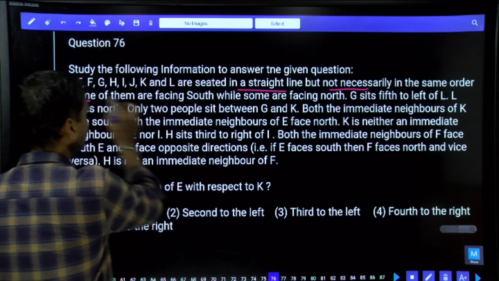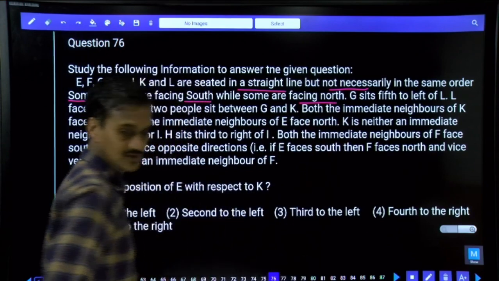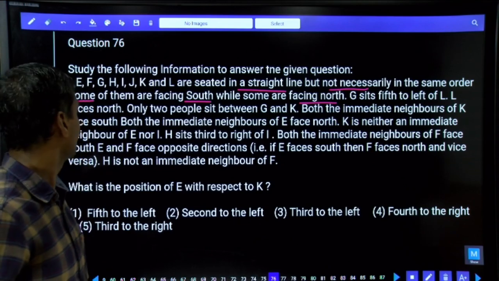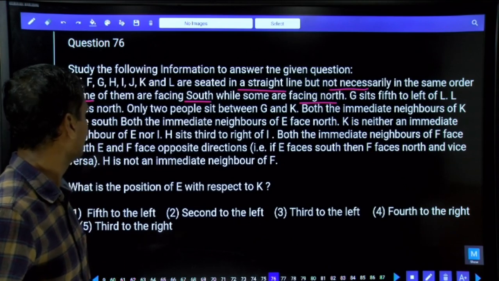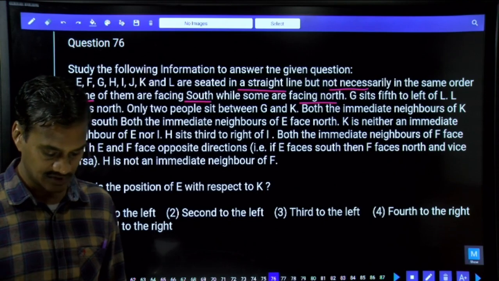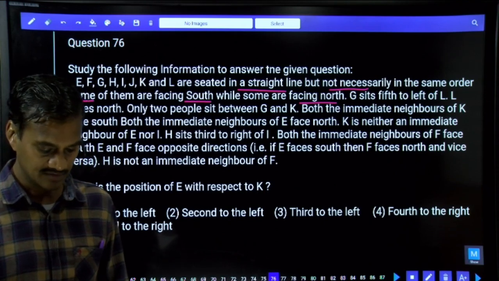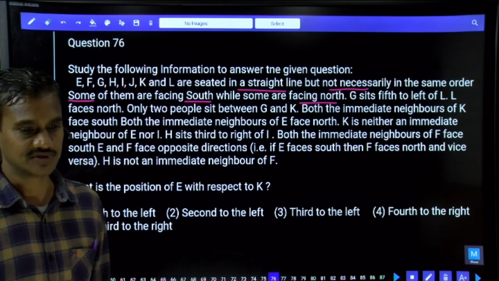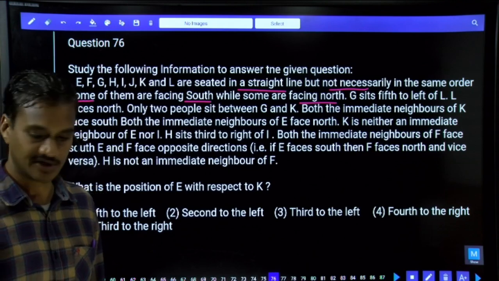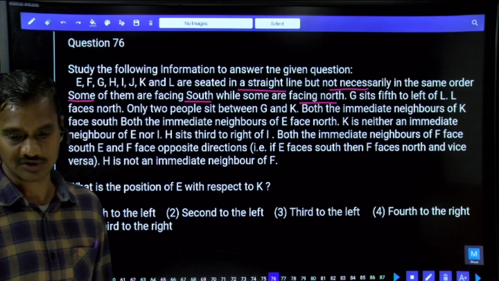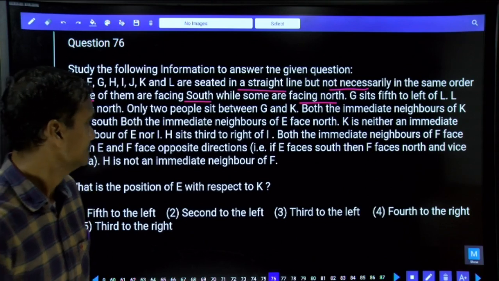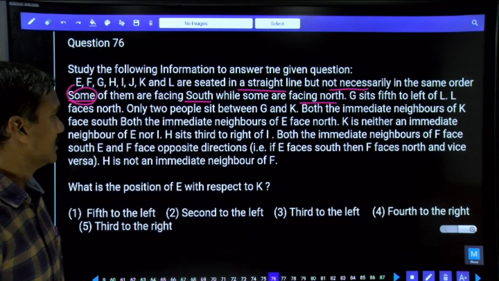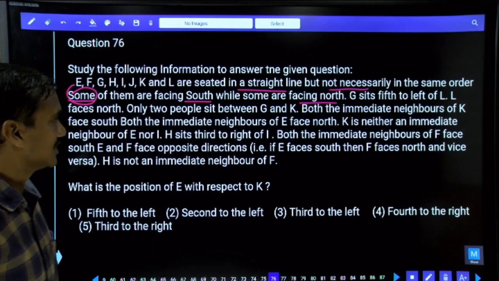Some of them are facing south and some of them are facing north. Here we do not know how many persons are facing north and how many are facing south. If one person is facing north, the remaining 7 will be facing south. If 2 persons are facing north, 6 will be south, and vice versa. That specific data is not clearly given; it is only specified that some are north and some are south. And the first information: G is fifth to the left of L.